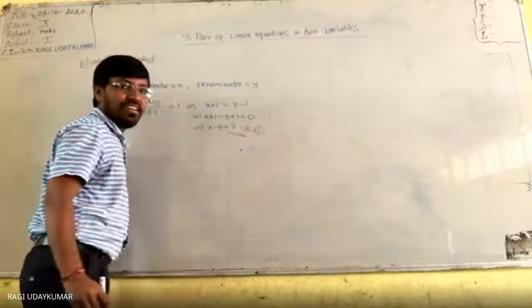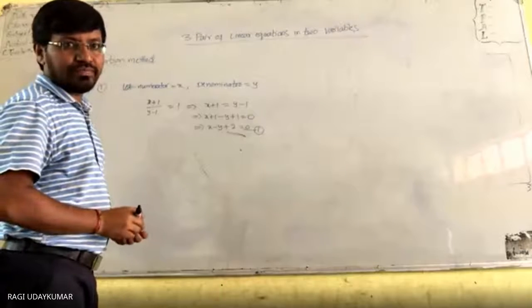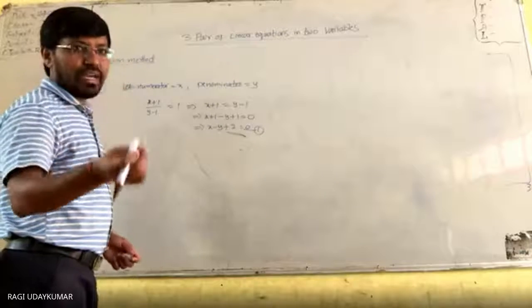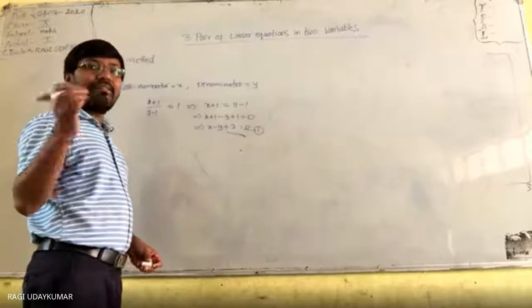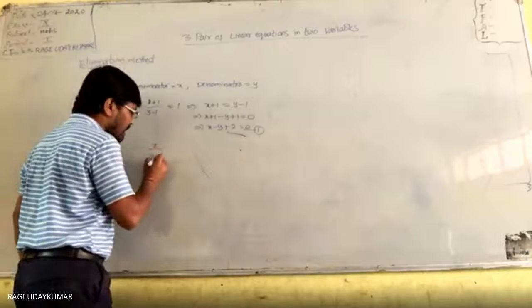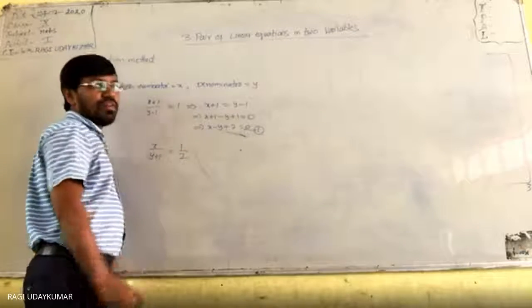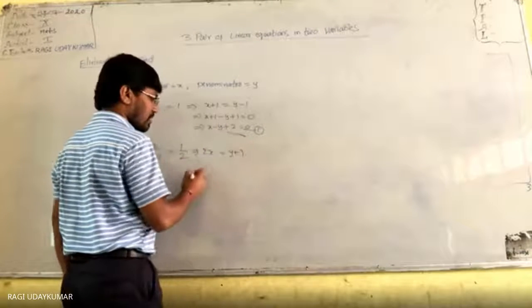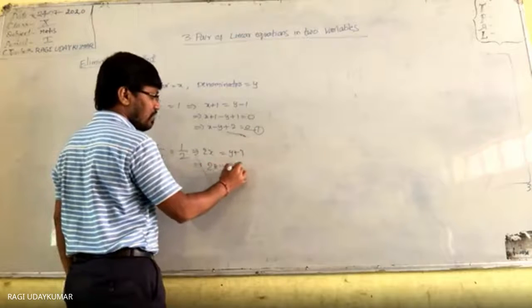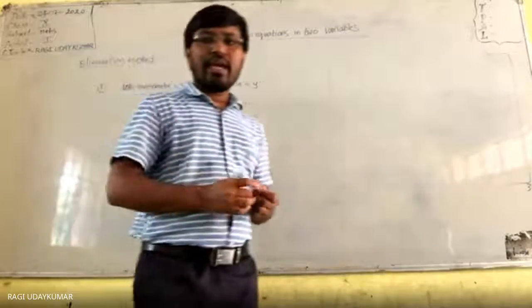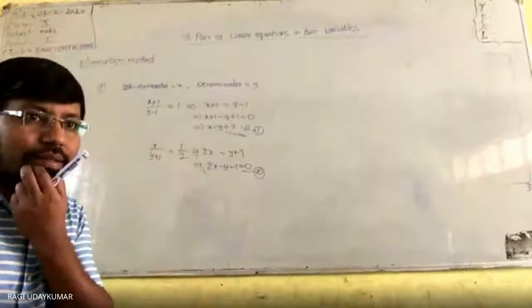First equation has come. Next, what is given to you in the question? It becomes 1 by 2 if we only add 1 to the denominator. We do nothing to the numerator, so the numerator is as it is. The denominator is added 1. Then it becomes 1 by 2. So this is one equation you will get. Cross multiplying, 2x is equal to y plus 1. Bring both to this side: 2x minus y minus 1 is equal to 0. This is the second equation. Solve these two equations using the elimination method. Did you understand? Yes, sir.